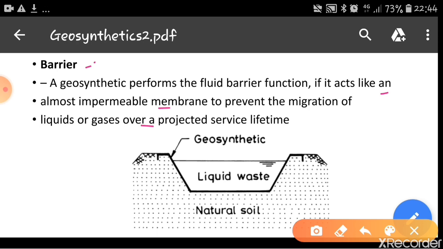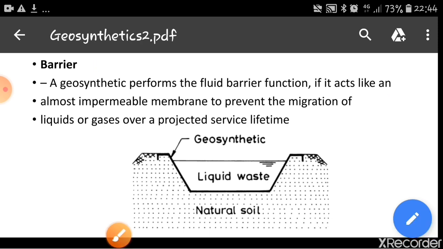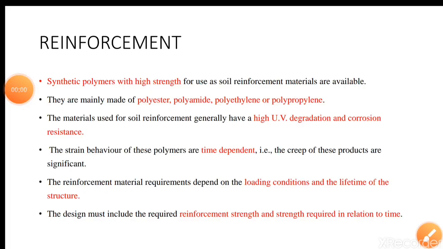If it comes into contact with the natural soil, the soil will lose its properties, so that the soil cannot be used for any other functions. That's why a layer of geosynthetics is used along the surface of the canal, so that there won't be any contact of this waste and soil. That's how we can prevent the soil from losing its properties. This is called geosynthetics used as barriers.